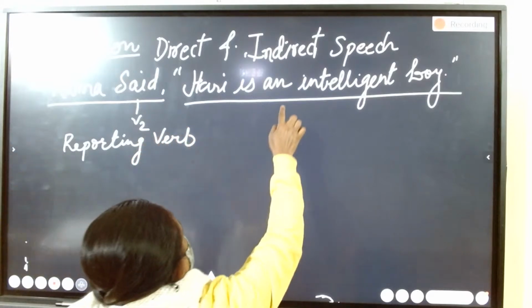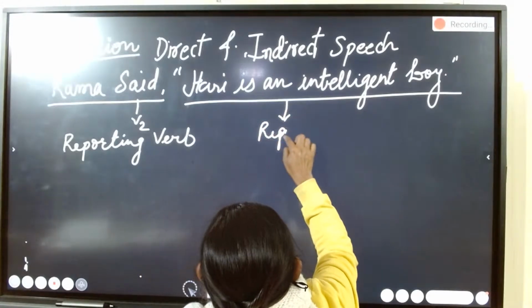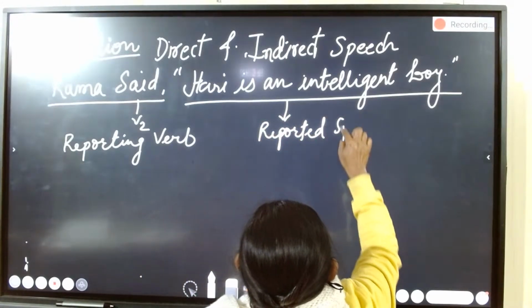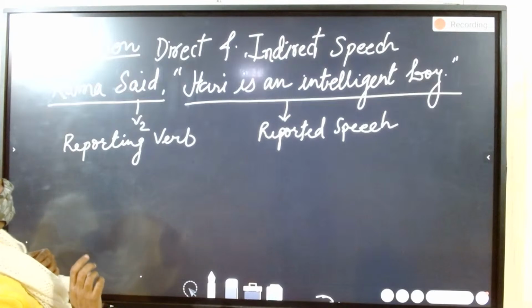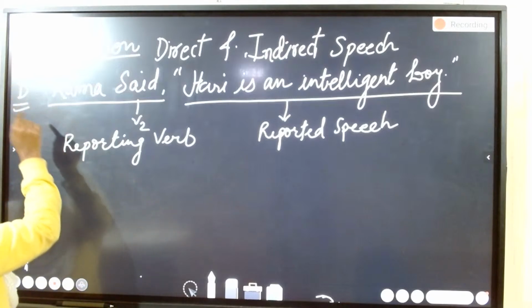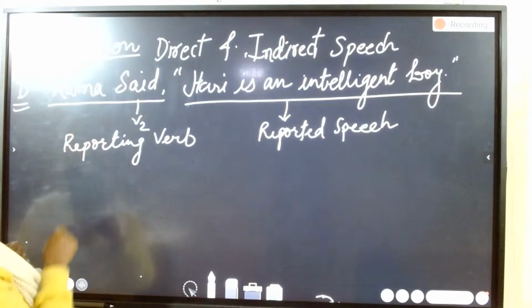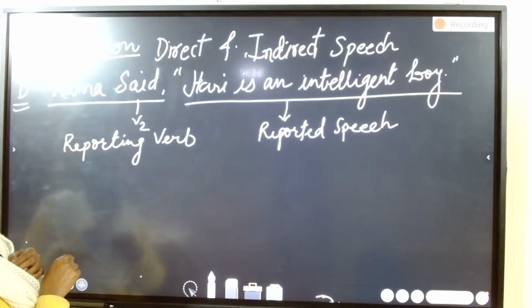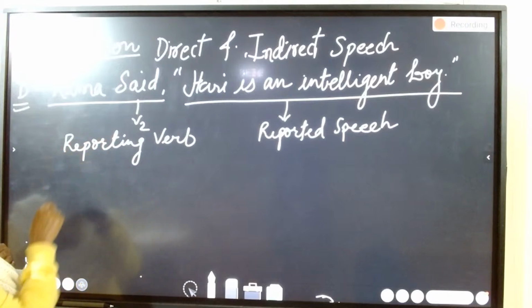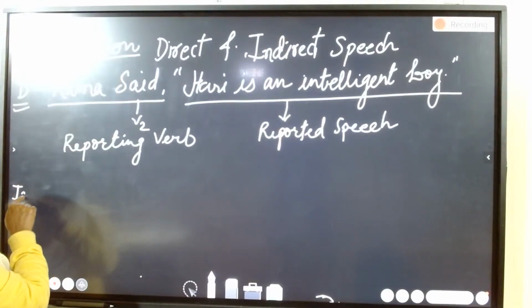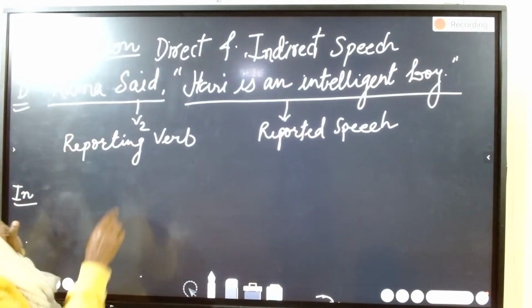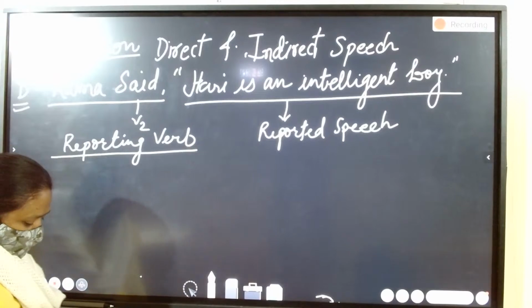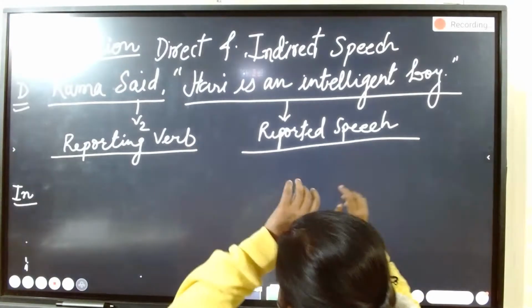The second statement is the reported speech. See children, the first is direct speech, when the sentence says Rama said, Harry is an intelligent boy. Who said? Rama said. So when you change to indirect speech, the first part of the sentence is known as the reporting verb here, and the next part of the sentence is known as the reported speech here.